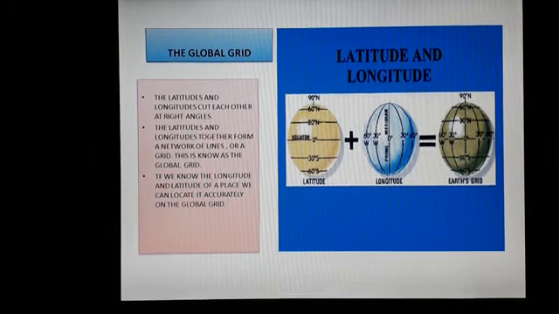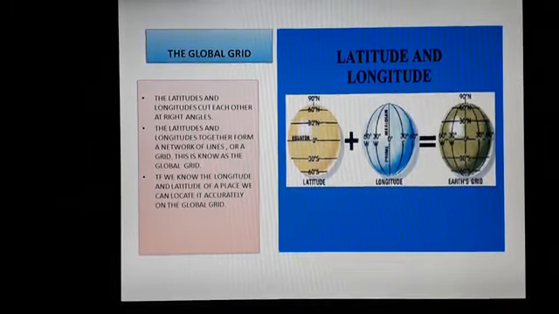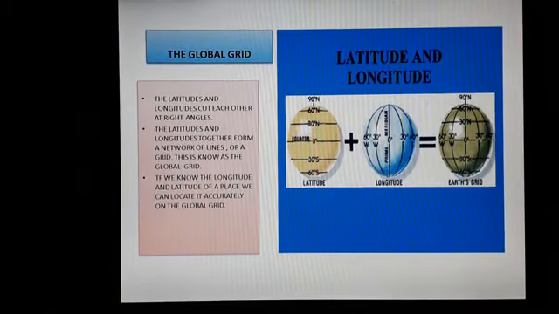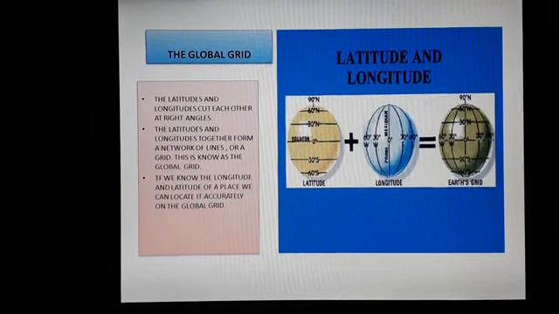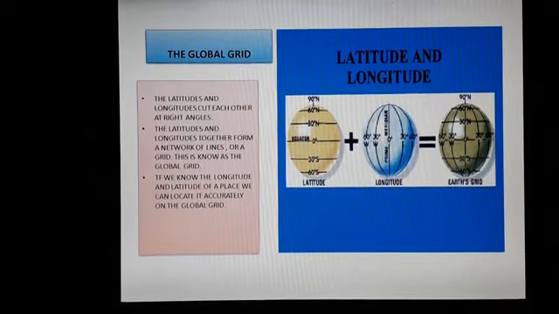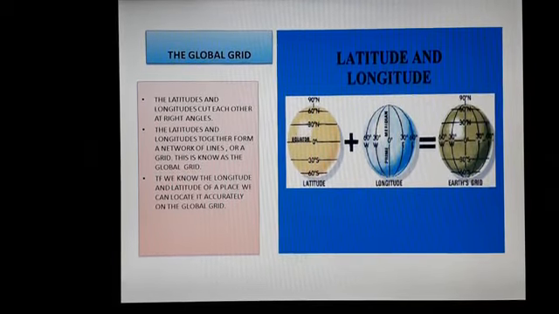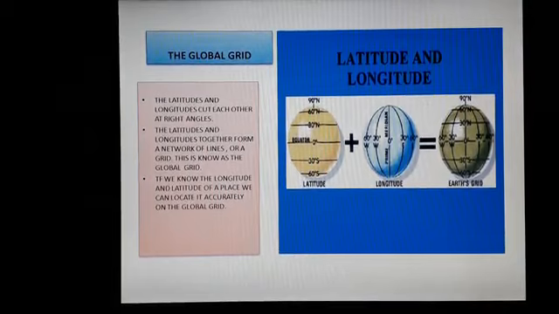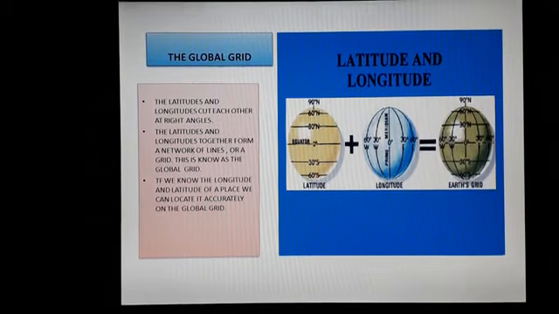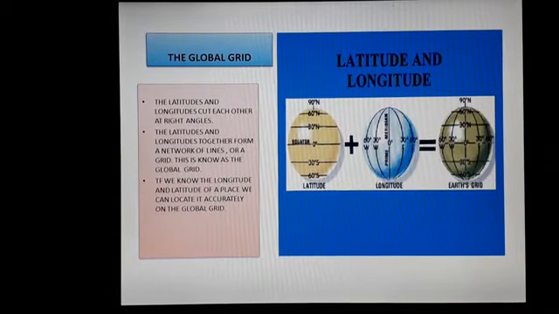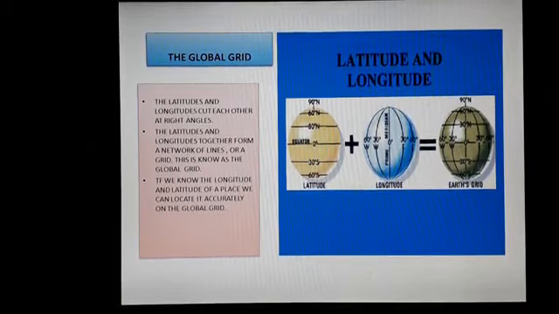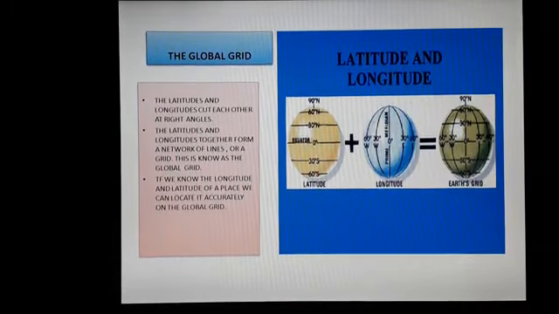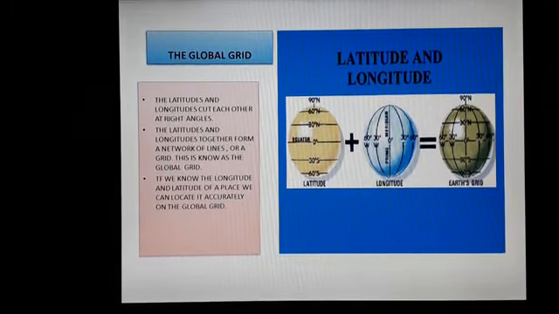Latitude and longitude form a network of lines or a grid on a globe and help us in locating places accurately. This is known as the global grid. If we know the longitude and latitude of a place, we can locate it accurately on the global grid.